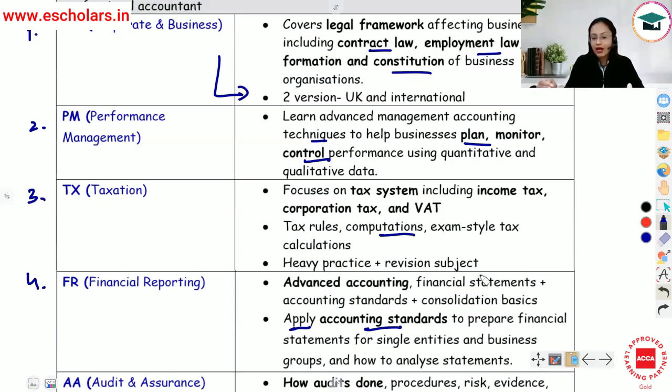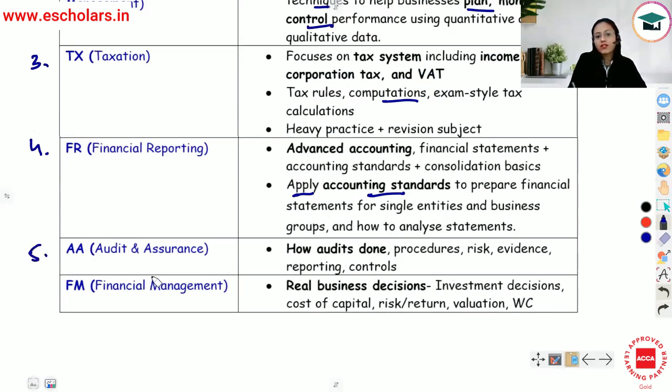Financial accounting का एक advanced version समझ लीजिए. Then the fifth subject is audit and assurance. Here you will get basic understanding related to audits, how audits are done, what are the audit procedures, audit risks क्या होते हैं, audit evidence, audit reporting क्या होती है, and audit controls. So that is what you're going to study under audit and assurance.